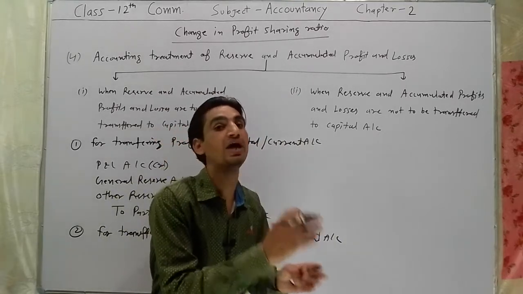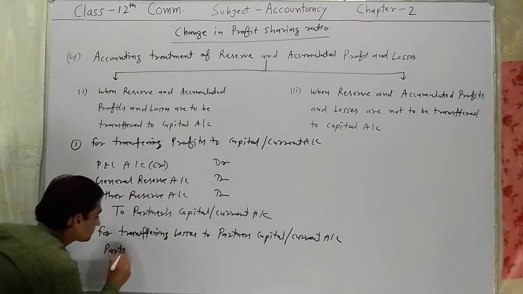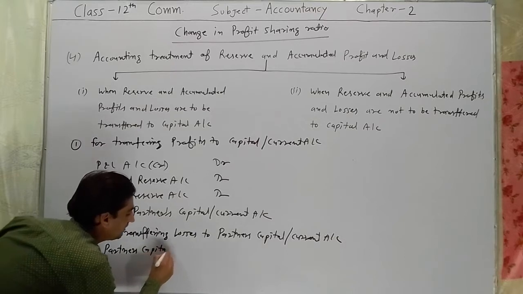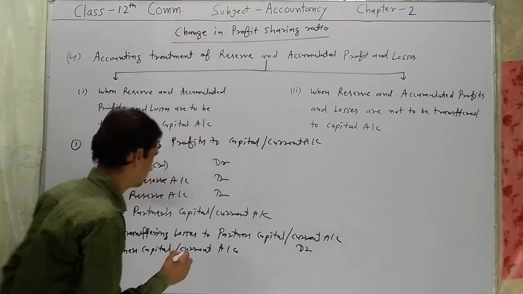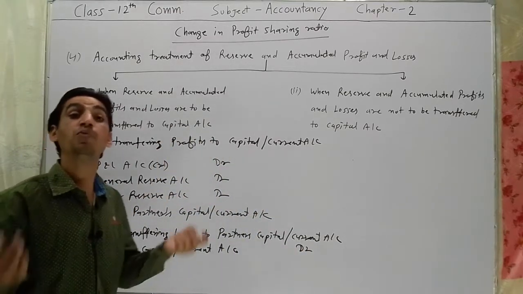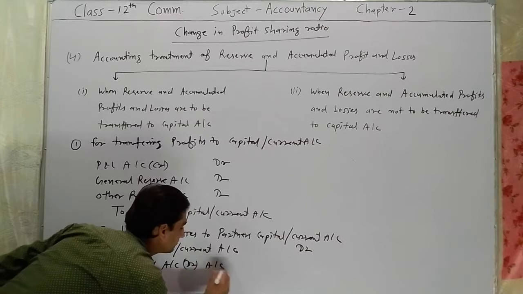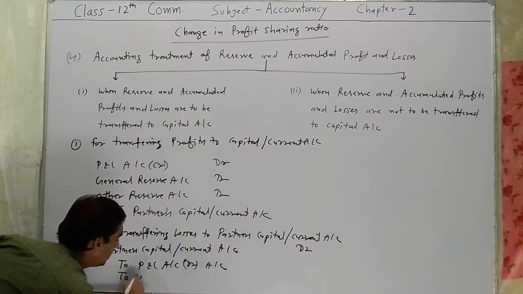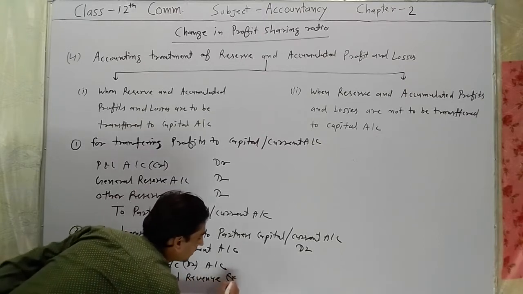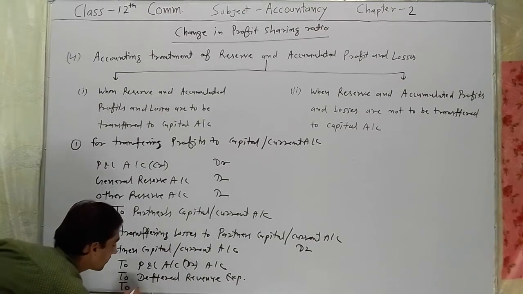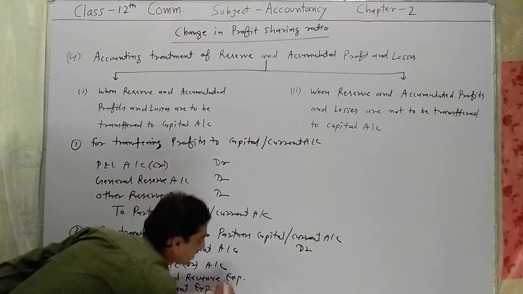To close these accounts, we have to credit it and debit the particular account. So here, partners' capital account or current account debit to name of the losses: profit and loss debit balance account, to deferred revenue expenditure account, or to advertisement expenses account.